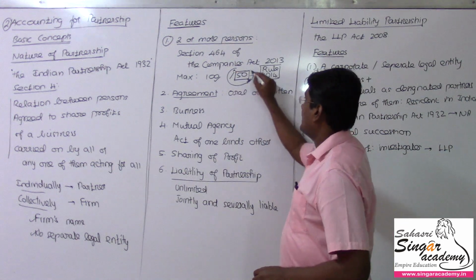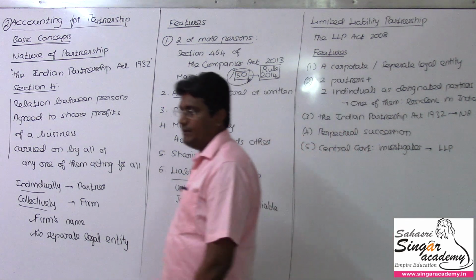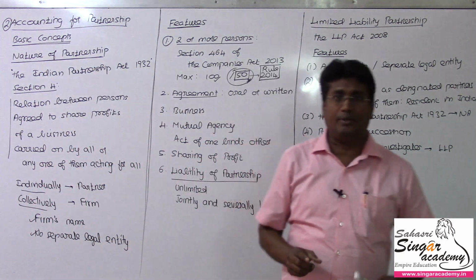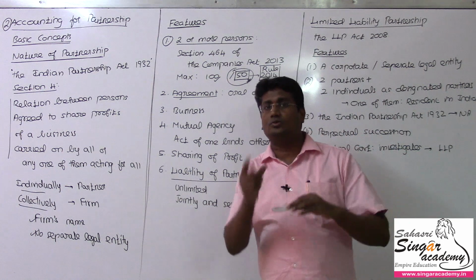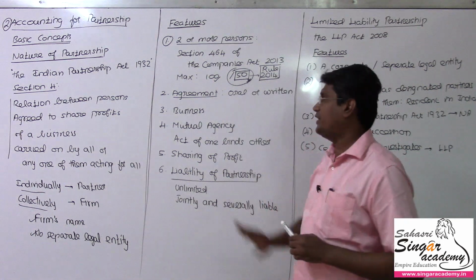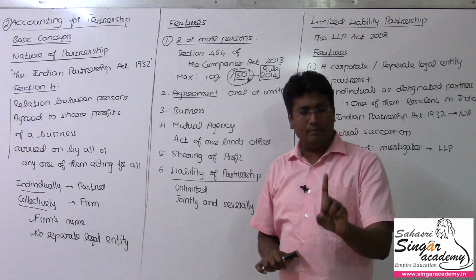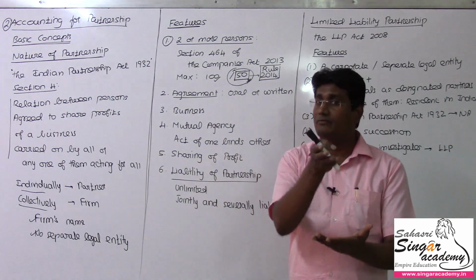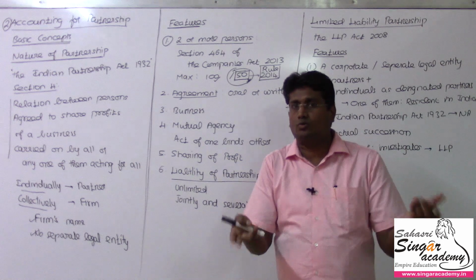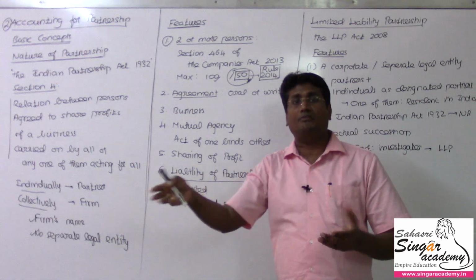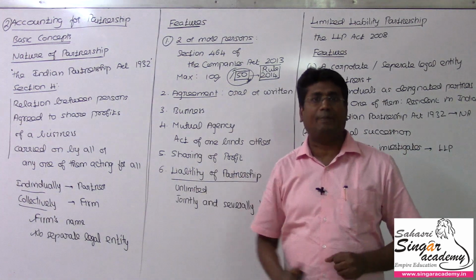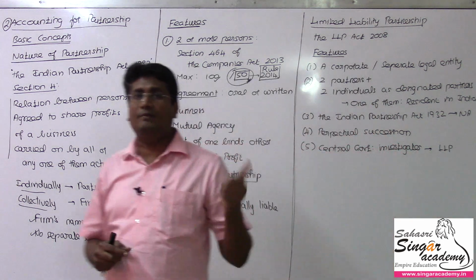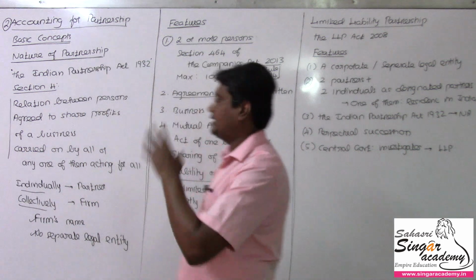So the correct answer will be 50. Though it is permitted to have 100 as per the Companies Act, the central government will not permit you, as per the Companies Rules 2014, more than 50. So 50 is the final one. The minimum is 2, the maximum 50. You cannot have less than 2. If it is less than 2, it's a sole trade business, a sole proprietorship. If it is more than 50, it's an illegal association as per the Companies Act. So both are not possible; a partnership firm can have members anywhere between 2 and 50 effectively.